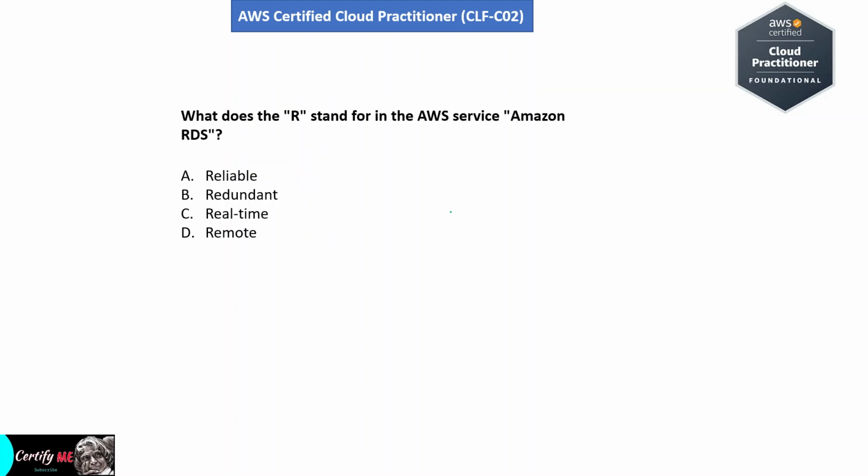Next question. What does the R stand for in the AWS service Amazon RDS? Option A, reliable. Option B, redundant. Option C, real time. Option D, remote. So RDS stands for Relational Database Service. First of all, what is RDS? Relational Database Service. That means R stands for relational. So option A is the correct answer. Next question.